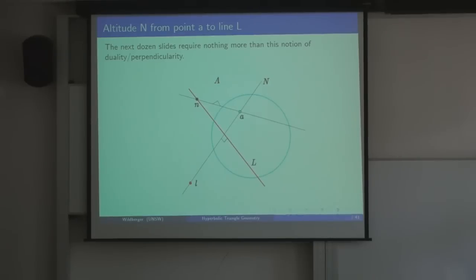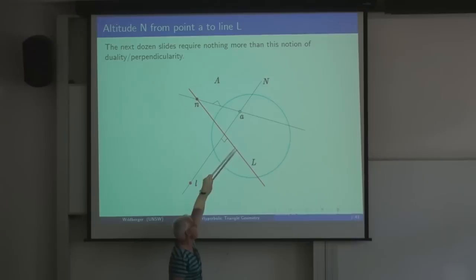Okay, so for the next dozen slides I'm going to present some geometry in this context, some triangle geometry, but it's not going to require anything more than this notion of perpendicularity. The first thing that we're going to talk about is the notion of an altitude. So the altitude from a point A to a line L. There's a point A, there's a line L. What would it mean to draw an altitude? Well, it's got to be a line that's perpendicular to this red one.